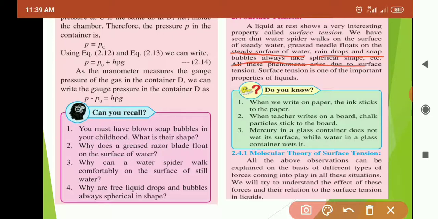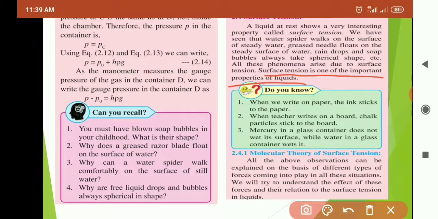All these phenomena show us that there is some surface tension on the surface of the water. All these phenomena arise due to surface tension. Surface tension is one important property of a liquid.